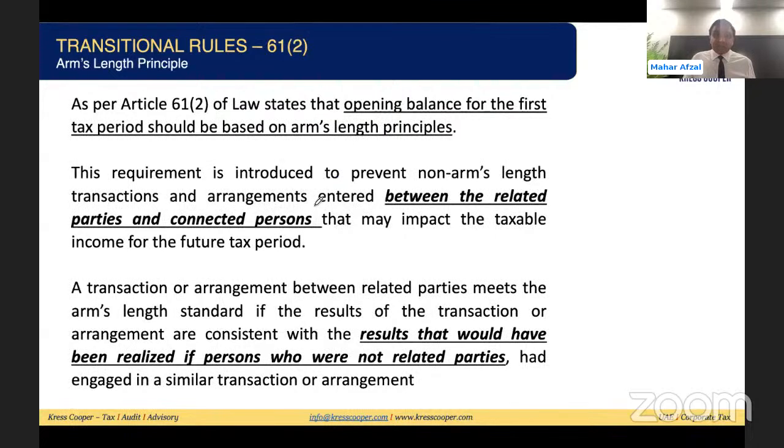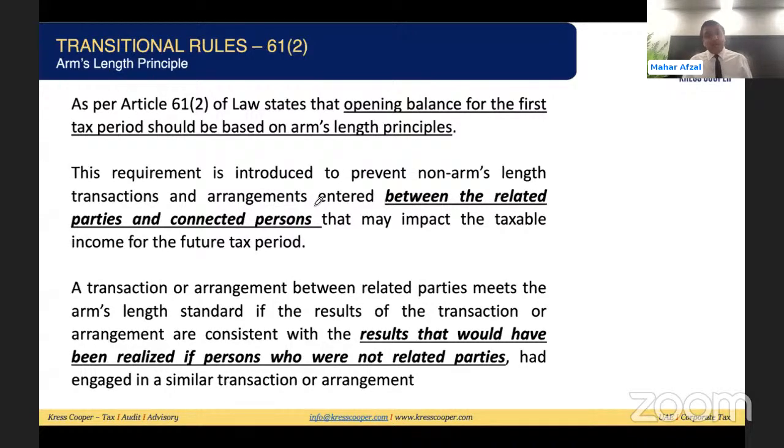Now, might be the businesses are in the market, they are having a transaction with the related party, might be they have a transaction with the connected parties. And once they have a transaction with the related party, with the connected parties, might be they are selling to the related party below the market price, might be above the market price, might be on cost to cost basis.